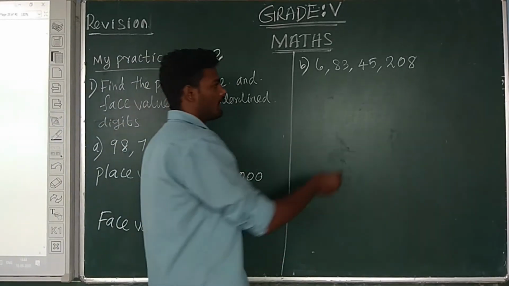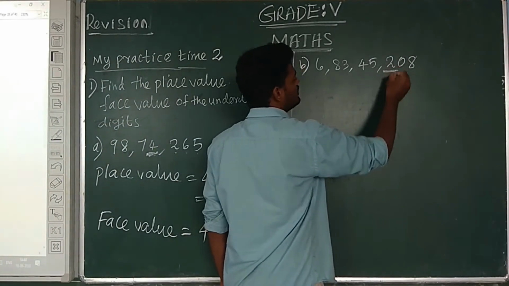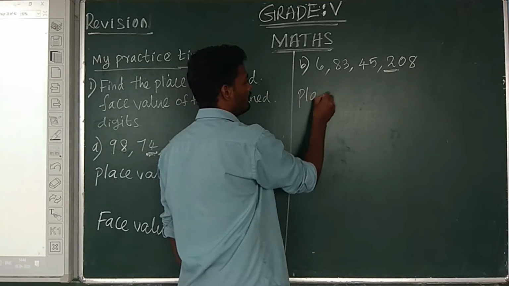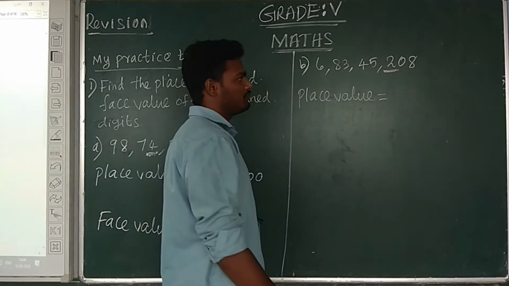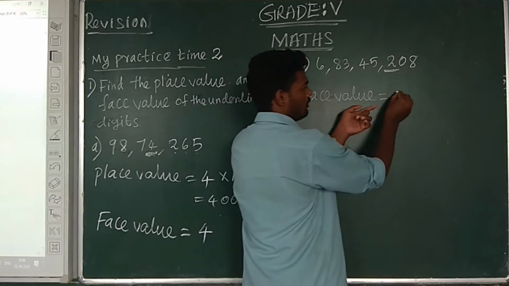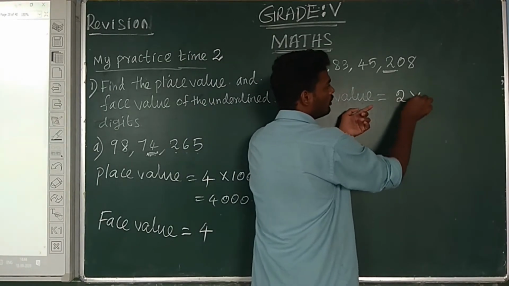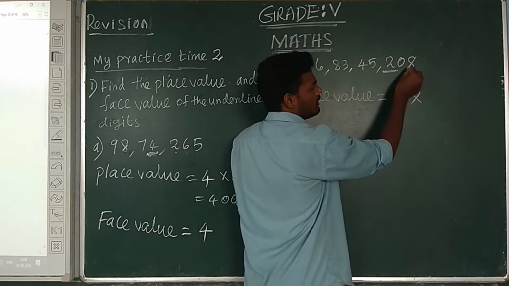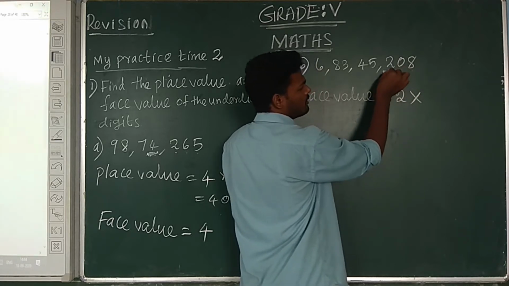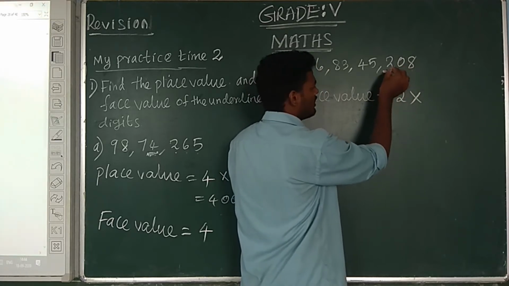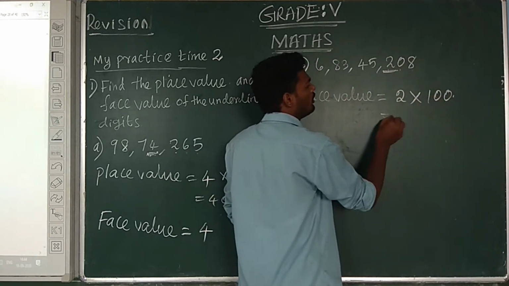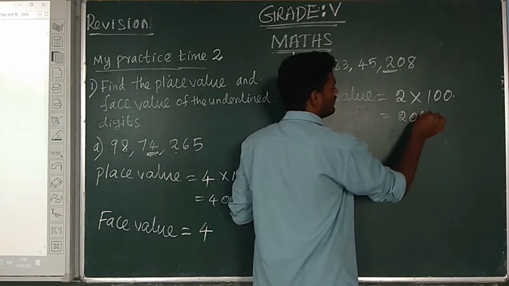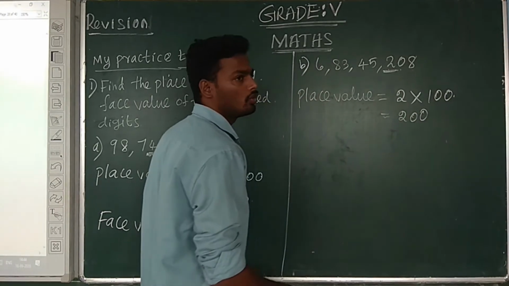Next sum. Underlined digit 2. Find the place value of 2. Counting ones, tens, hundreds, so 2 is in the place 100. So 2 into 100 is 200. Therefore place value is equal to 200.